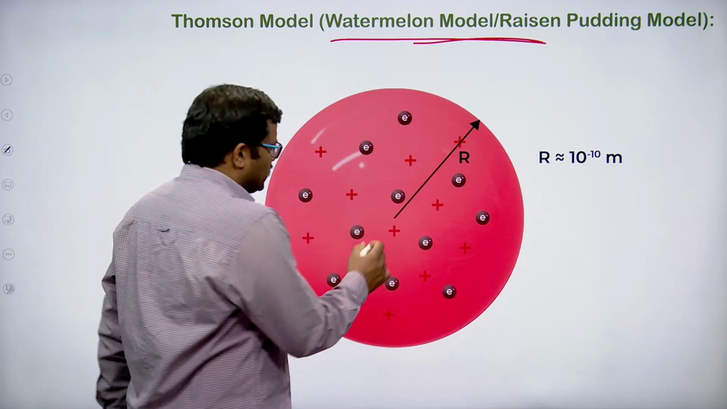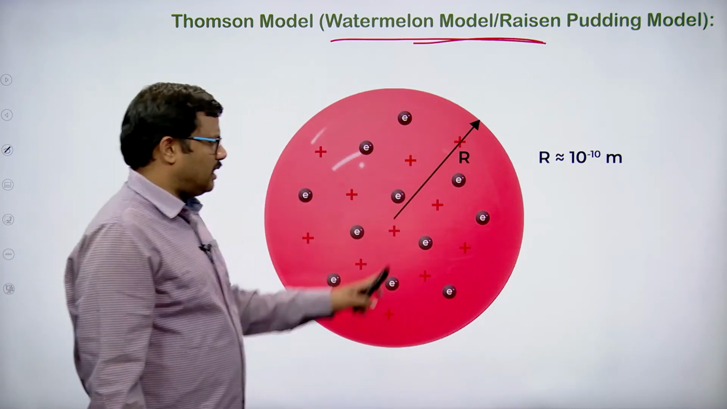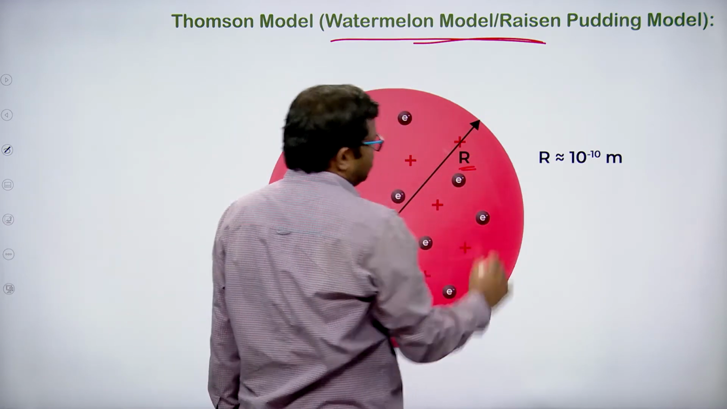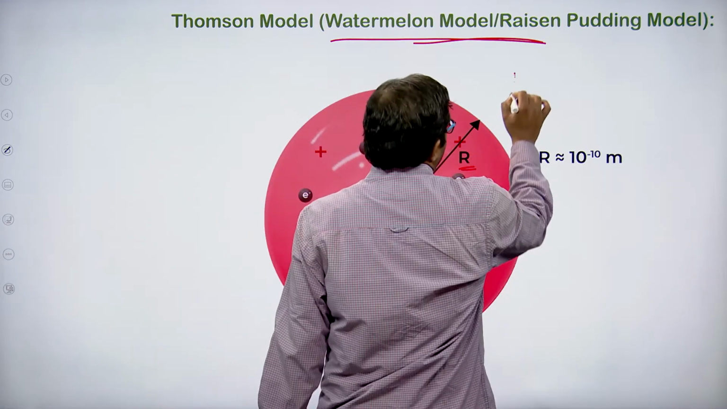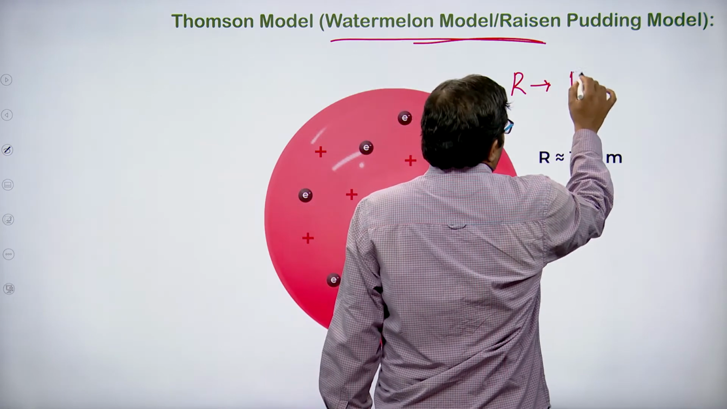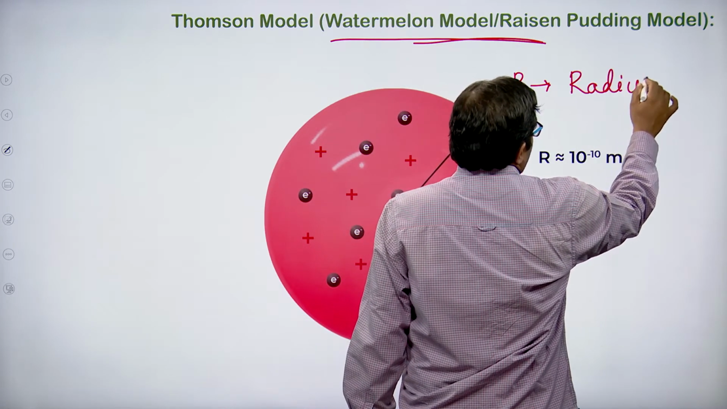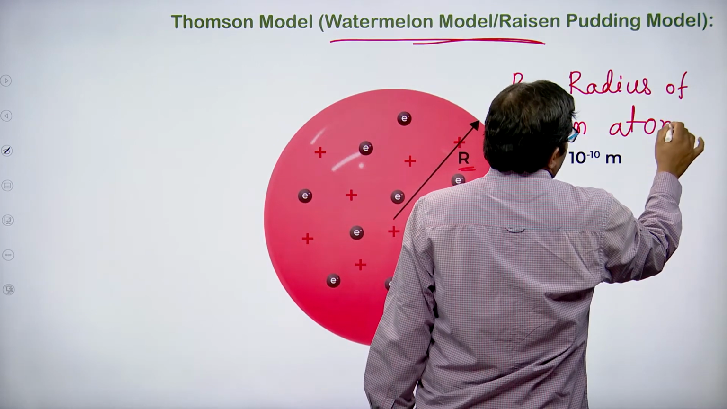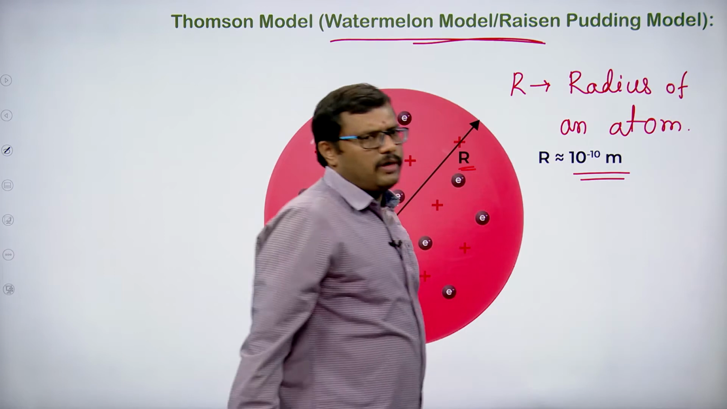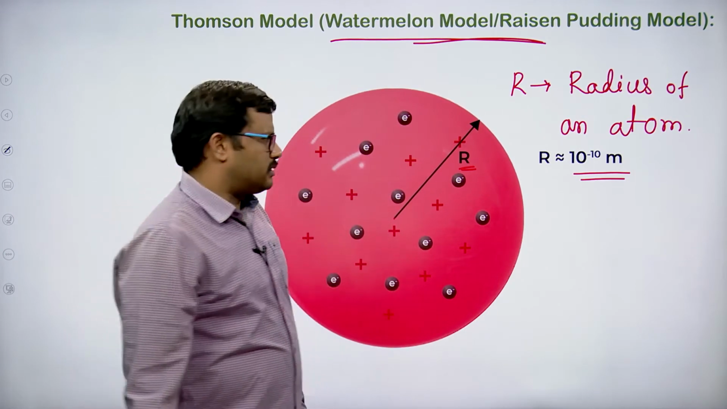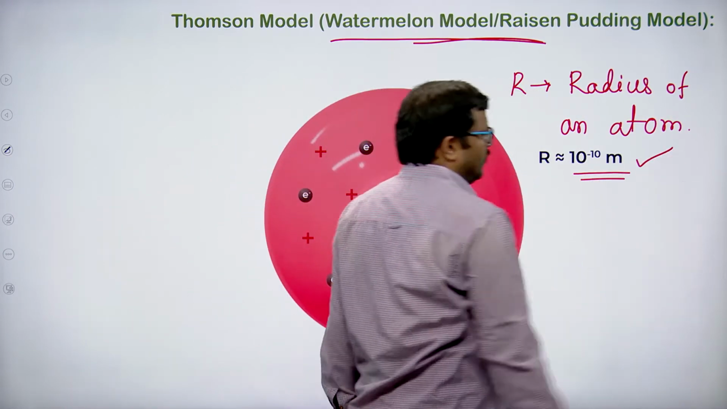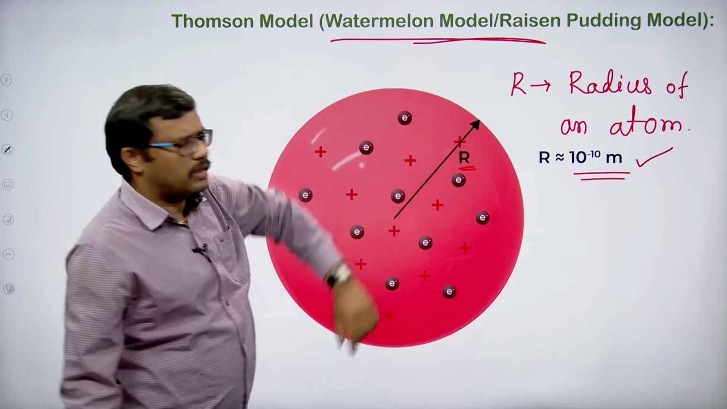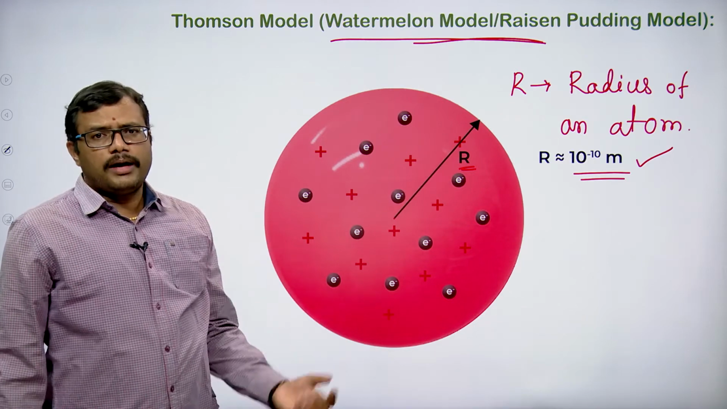And if you observe, this is the center of the atom. From the center to the outer portion is taken as the radius. So, here what is R? R is the radius of an atom, and it is in the order of 10 to the power of minus 10 meters. So, within 10 to the power of minus 10 meters is the radius of this atom according to Thomson's concept.